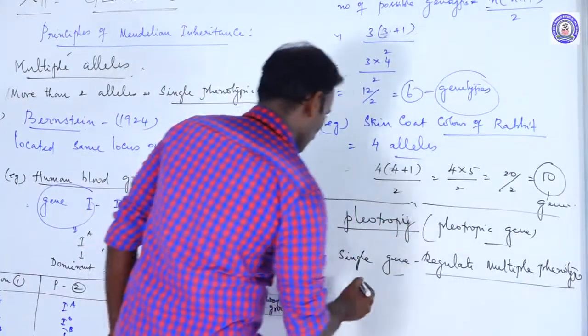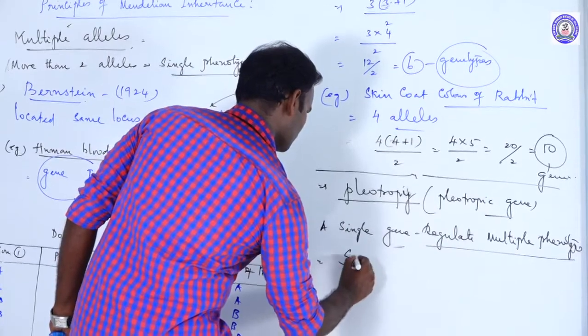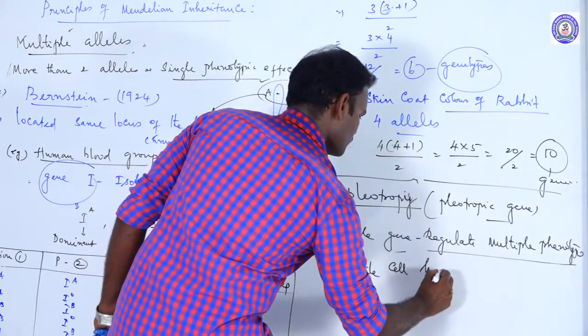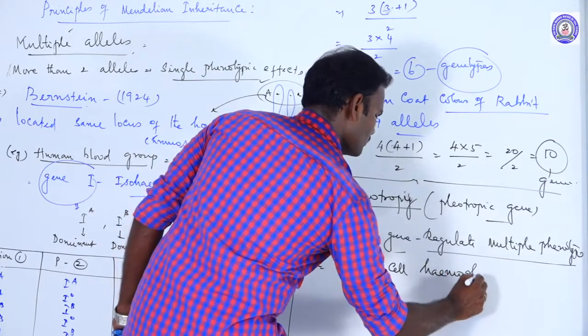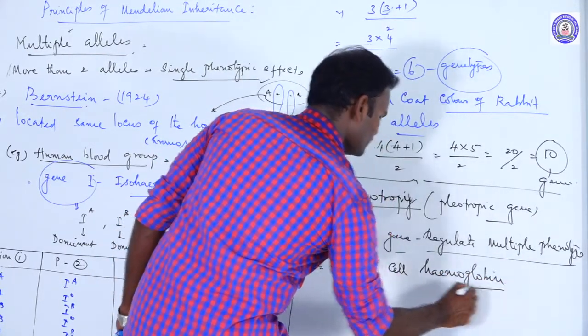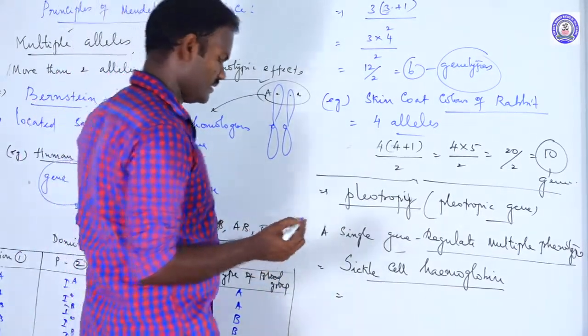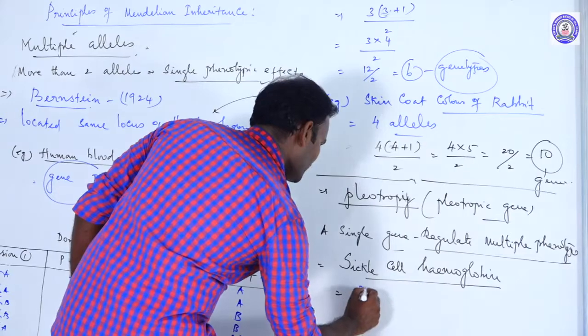sickle cell hemoglobin. Remember, sickle cell hemoglobin is a type of point mutation.